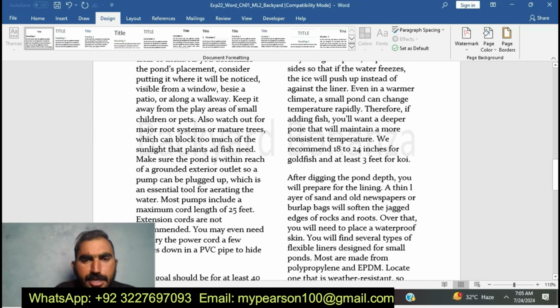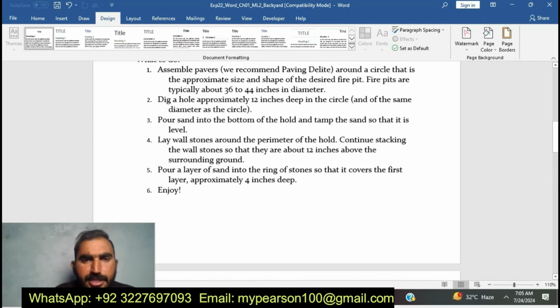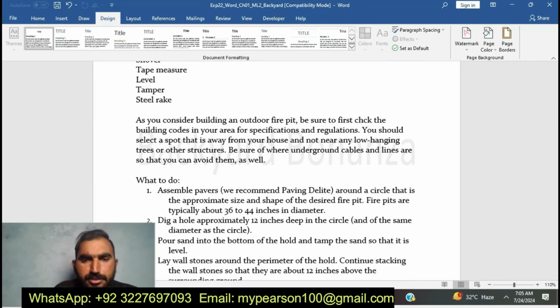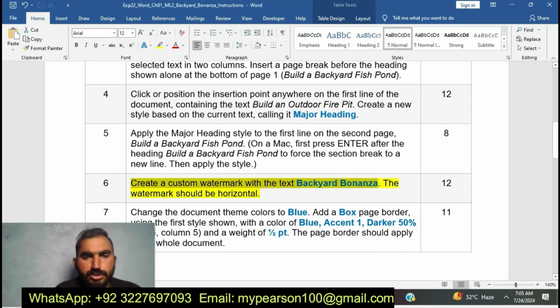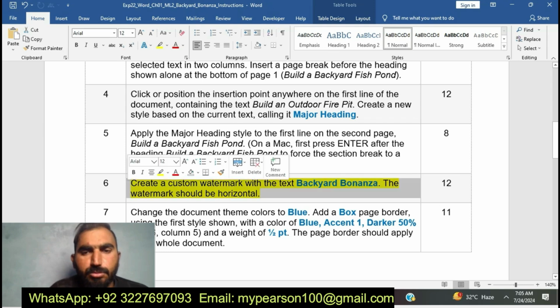Okay, I have inserted the watermark. You can see here I have completed step number 6 by inserting the background text behind the document text. I have inserted the watermark.